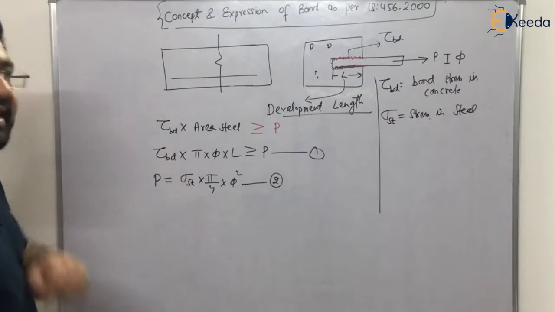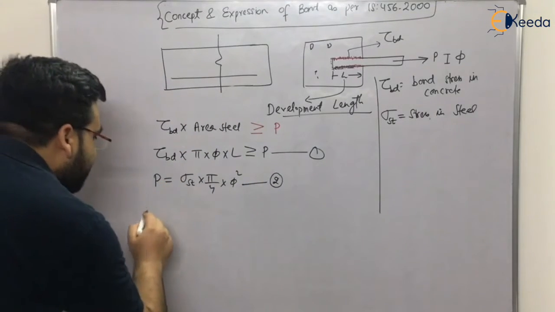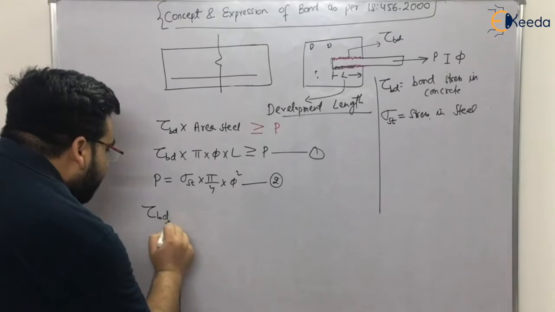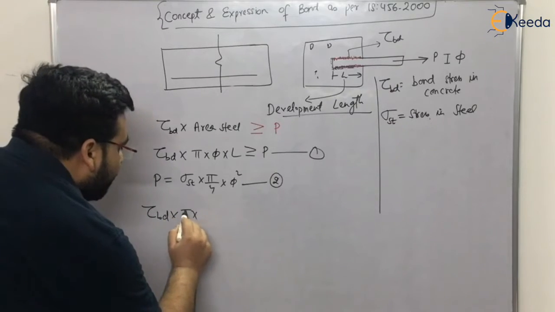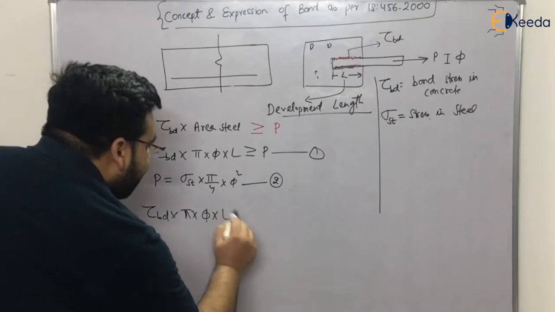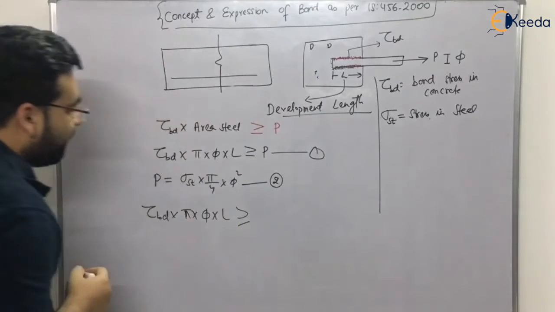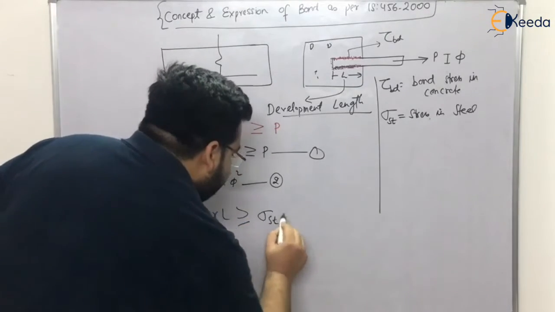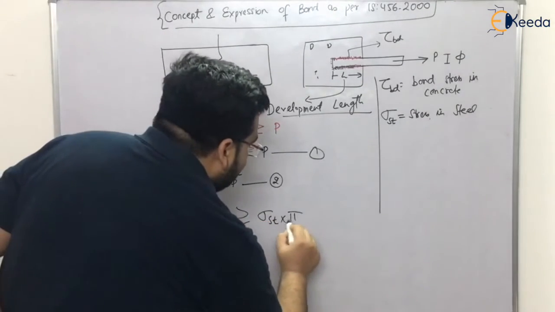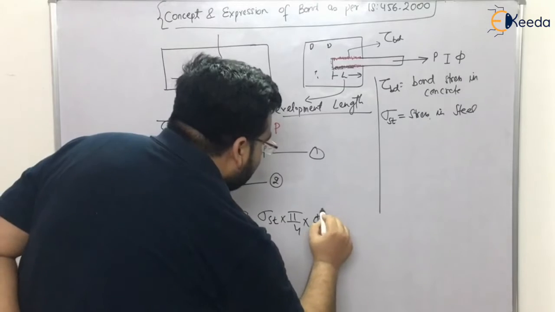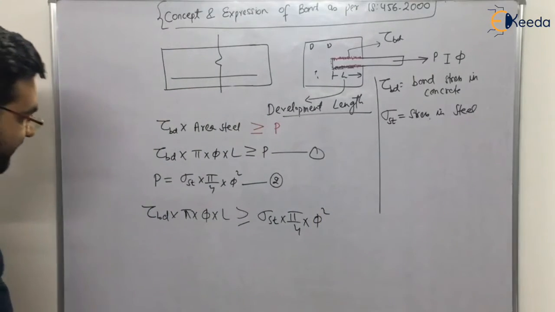So let me compare these two equations. What will I get? I will get tau BD into pi into phi into development length. This L is the development length. It should be greater than or equal to sigma ST into pi by 4 into phi square. Simple.